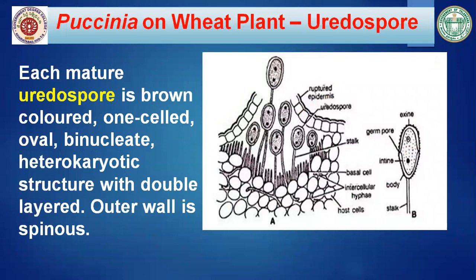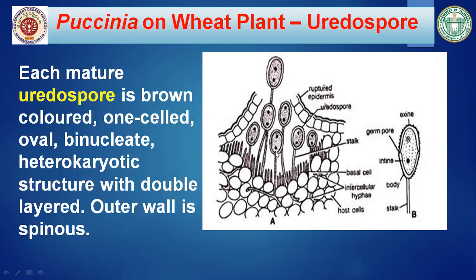The dikaryotic mycelium develops, and in the early summer it gives rise to a small stalk-like structure. This stalk-like structure is a dikaryotic mycelium, and here you can see two nuclei, and one of the cells enlarges and develops into a uredospore. It has a short stalk. The mature uredospore is brown colored. It is one-celled, oval in shape, binucleate. As the mycelium is dikaryotic, that's why you have two nuclei.